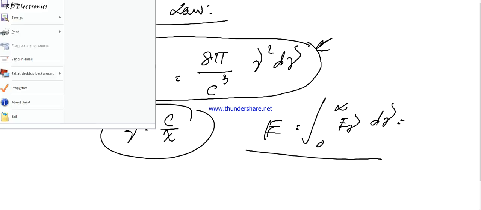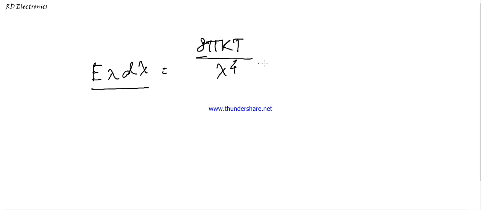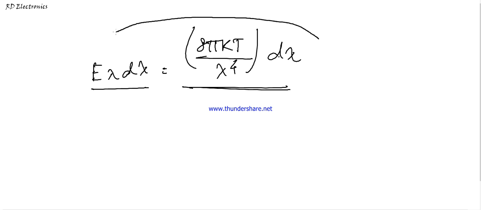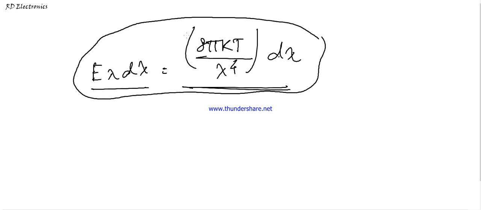One thing to mention is that from Planck's law we prove, that means from the Rayleigh-Jeans law, E lambda d lambda, the energy value at a particular lambda, equals 8 pi kT divided by lambda to the power 4. This is very important and used in various applications in physics and electronics, and it also helps us study solar physics.